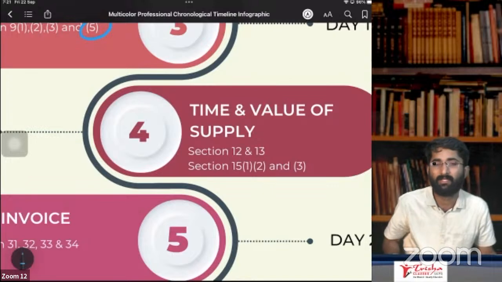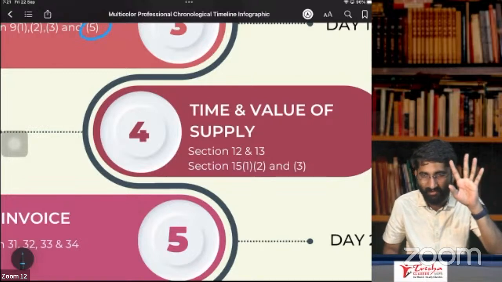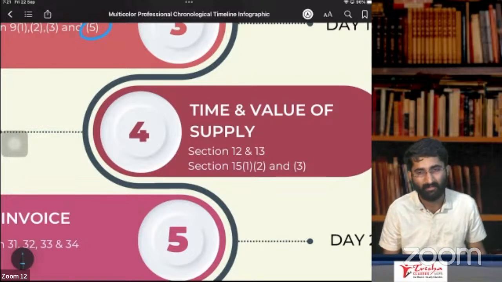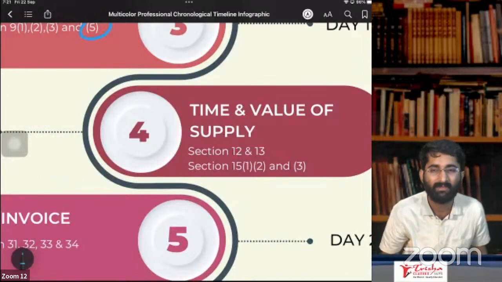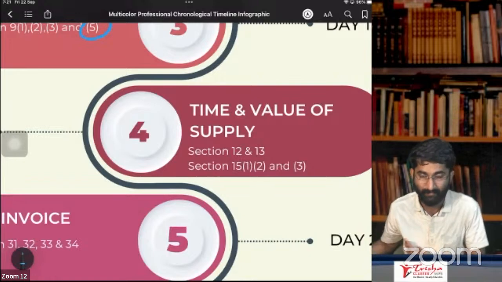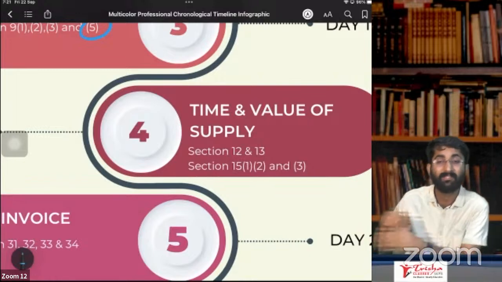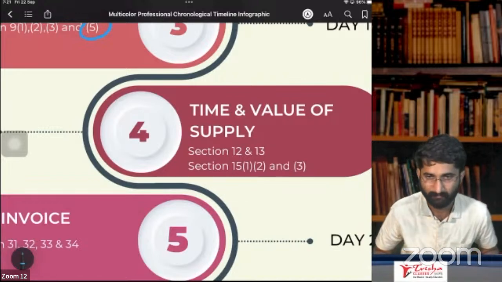Section number 13, subsection 3 is about RCM. In case of RCM, it is the 60th day or date of payment, whichever is earlier. Only 2 subclauses here: date of payment or the day following the 60th day, that means the 61st day. That 61st day will be the time of supply.